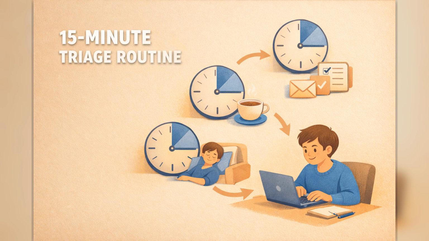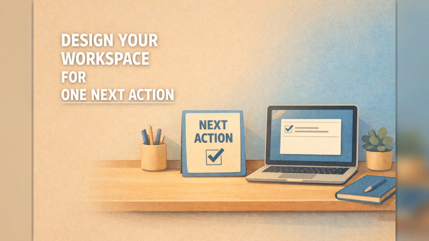The routine works because it converts planning into action in one pass. No endless reorganizing, no color-coding marathon, just enough structure to enter motion. Repeat this for 1 week and watch how quickly list anxiety drops when starts become automatic.